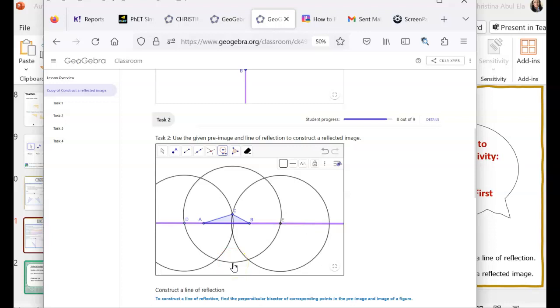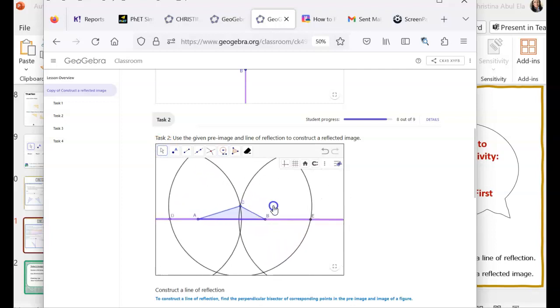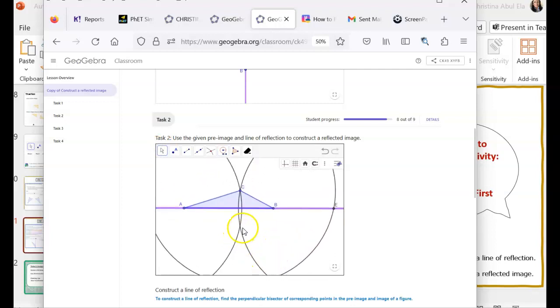And so now I need to make a point where the two circles I just drew, the one furthest to the left and the one furthest to the right, intersect. Where those two intersect is the point I need. And so I'm going to blow this up just a little bit so I could see it a little bit better. Move it over. So where these two intersect, I'm going to make a point right there.